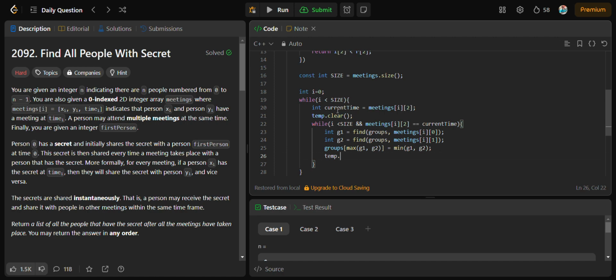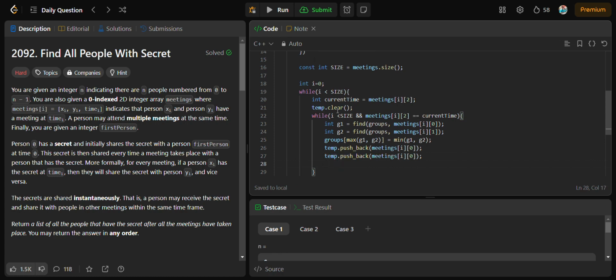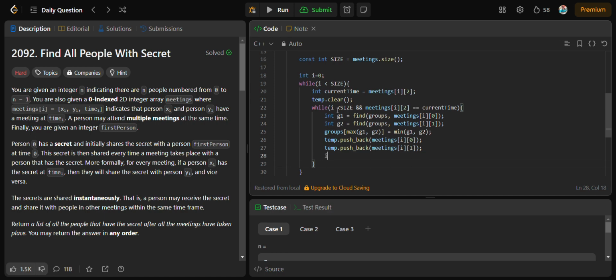Then we will push, temp dot push back meetings i and 0 inside temp, and again we will push meetings i comma 1 inside temp. Temp dot push back meetings i and 1. Okay. After that, we will increment i,